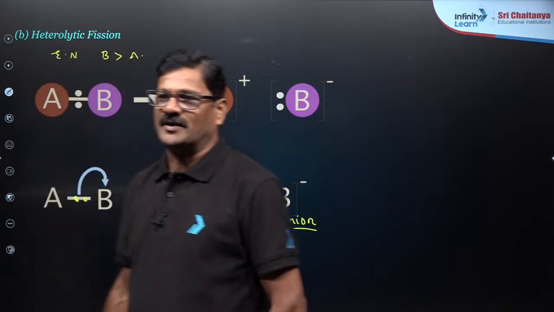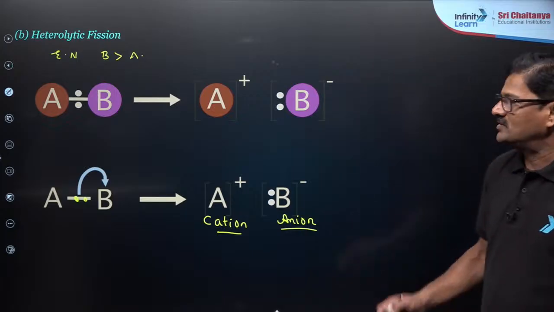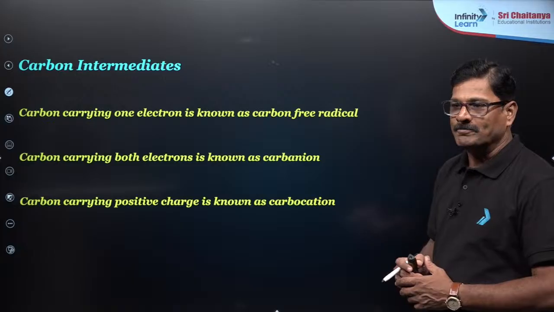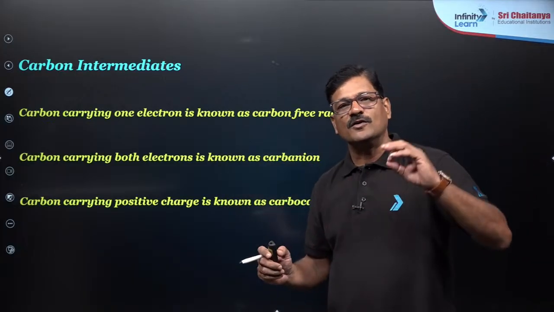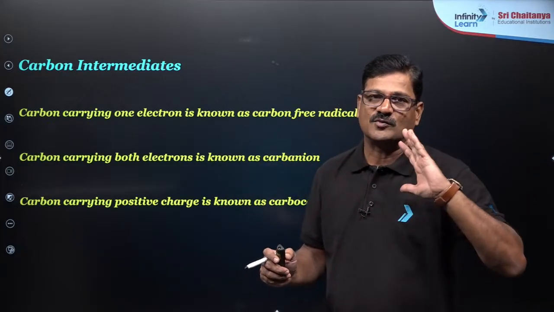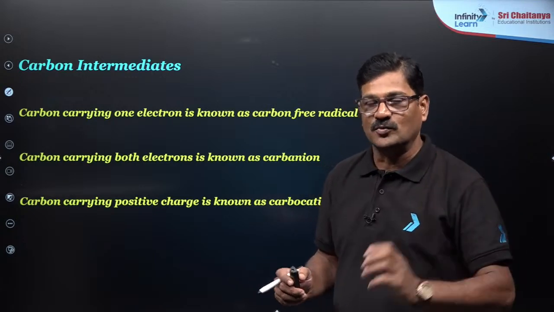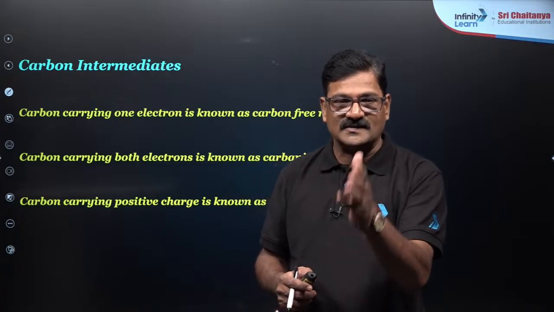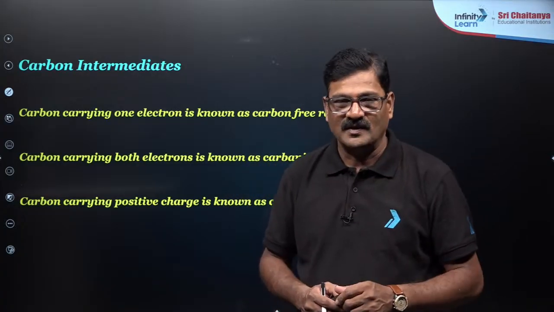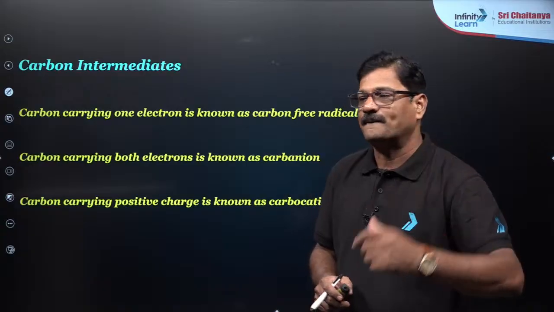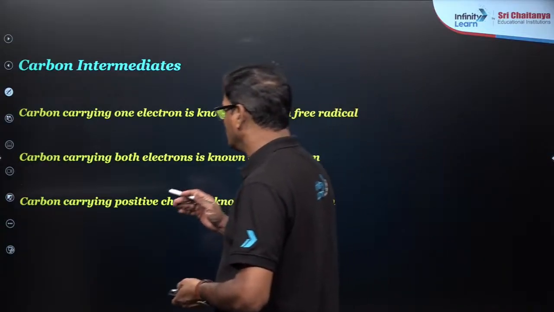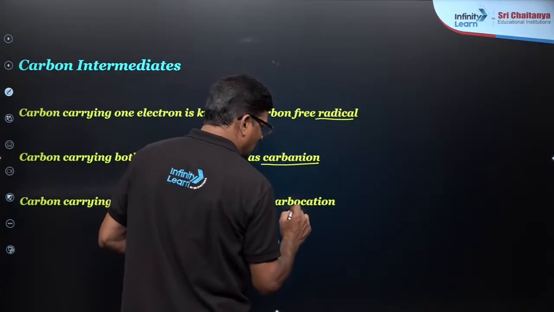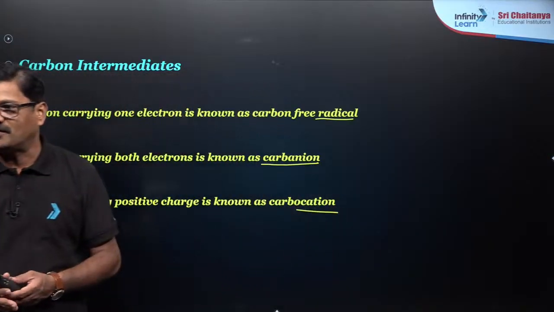So dear children, let us focus here on the carbon intermediates. When the reactant's old bonds are broken and new bonds are going to be formed, before going for the new bond, the old bonds are broken, so that you are going to get an intermediate. These intermediates are of various types: carbon radical, carbanion and carbocation. Apart from this, you have